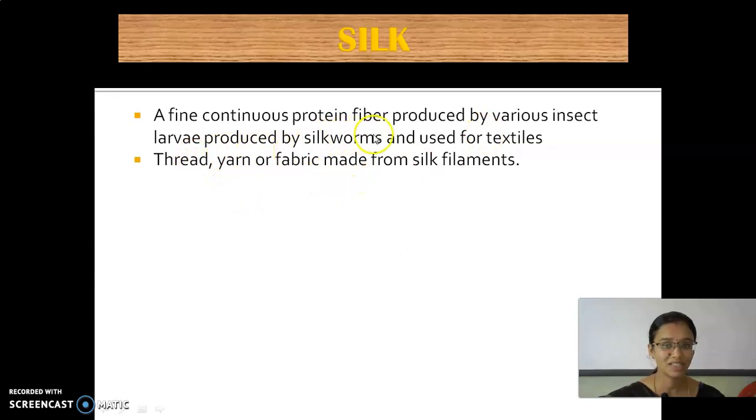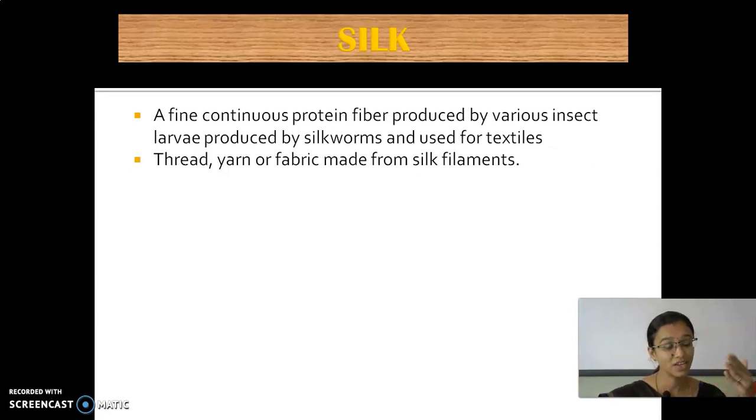Larvae produced by silkworms are used for textiles. There are fibers produced by many. Have you seen a spider spinning its web? Yes, the spider's web. It also ejects some content, the saliva, from it. So there are also such fibers, but mainly the fibers produced from silkworms are used in the textile industries.